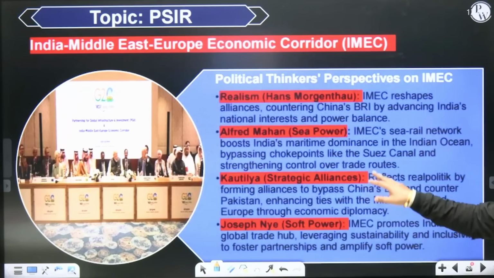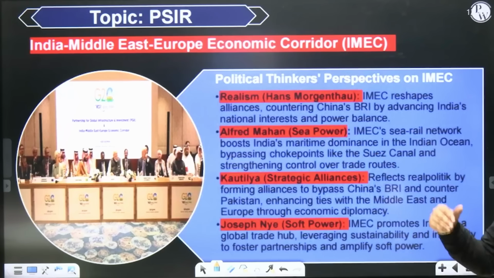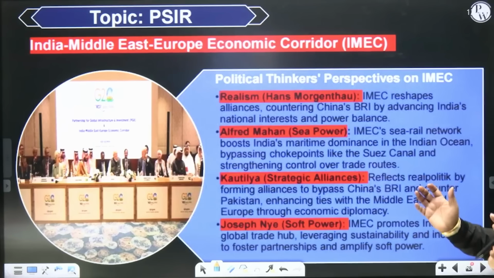And then choke points like the Suez Canal can be bypassed, and we will have an alternative trade route to trade with entire Europe. Now third, Kautilya. Kautilya talks about strategic alliances. Now what is the meaning of these strategic alliances? It reflects a realpolitik by forming alliances to bypass China's Belt and Road Initiative. So by forming these strategic alliances, we would be in a position to bypass China's Belt and Road Initiative and thereby counter both China and Pakistan.